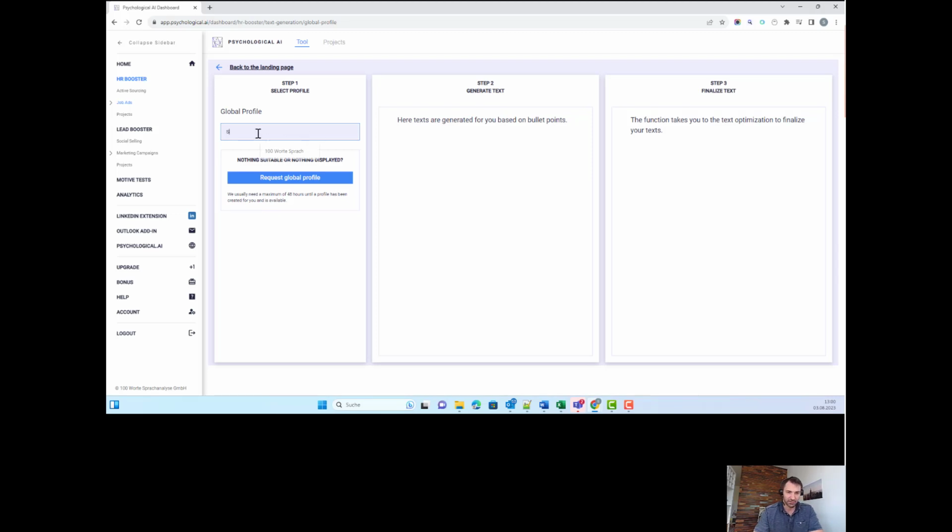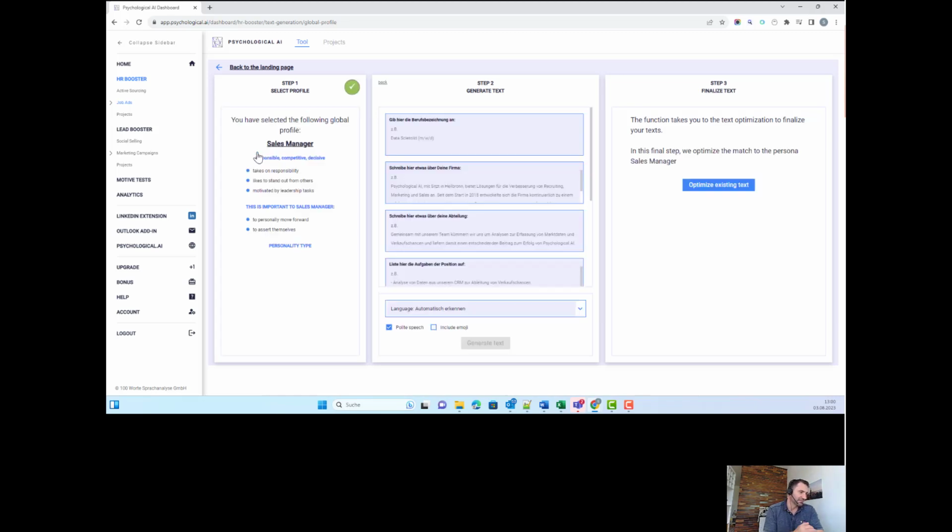So let's imagine we are looking for a sales manager. We just type in "sales", the start of the position, and then we see that the AI suggests sales manager or sales director, and now we click on sales manager. What you see then is the persona of the sales manager based on a lot of LinkedIn profiles. The AI understood that sales managers overall like a tonality that addresses responsibilities, competition and decisiveness. And that's basically what we shall do.